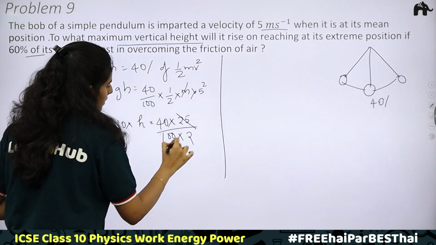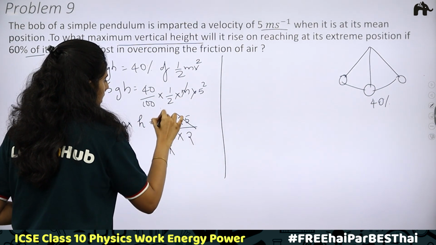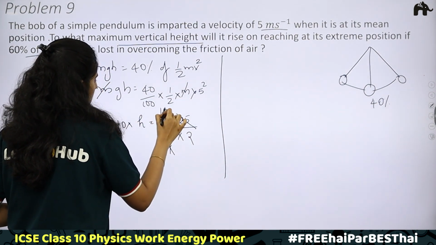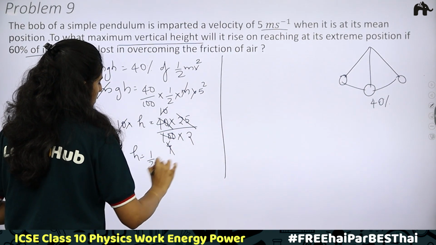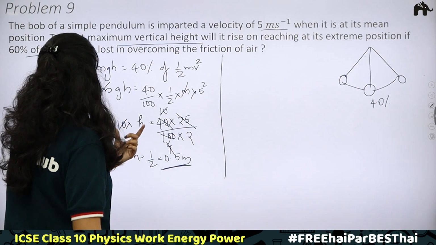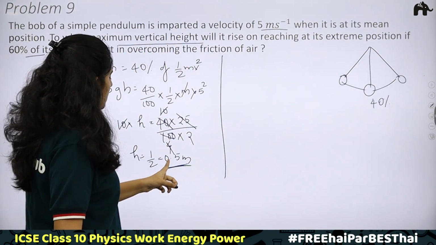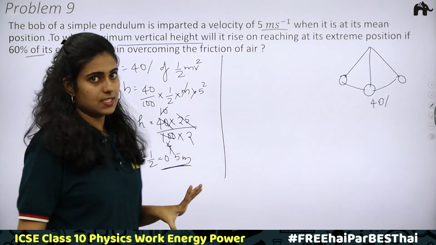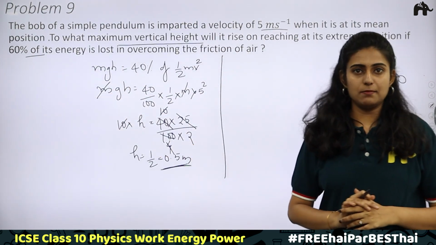Okay, 25 and 100 can be cancelled. 25 into 4 is 100. 4 and 40, 10. This 10 and this 10 can be removed. Therefore, h is equal to 1 by 2, which is 0.5 meter. Okay, the maximum vertical height is 0.5 meters. Maximum vertical height it has been raised is equal to 0.5 meters.